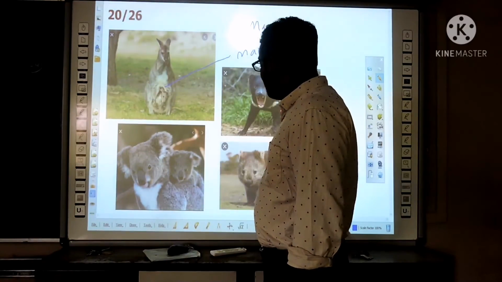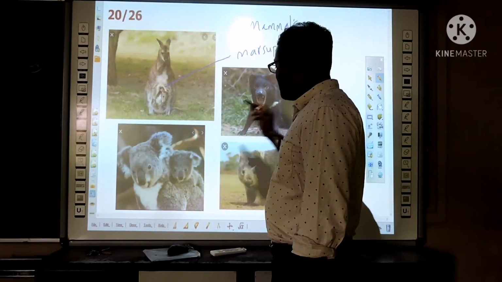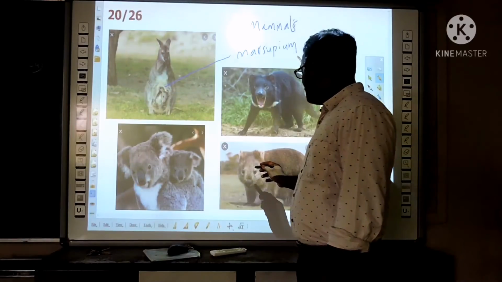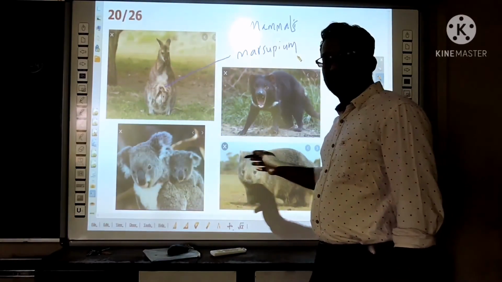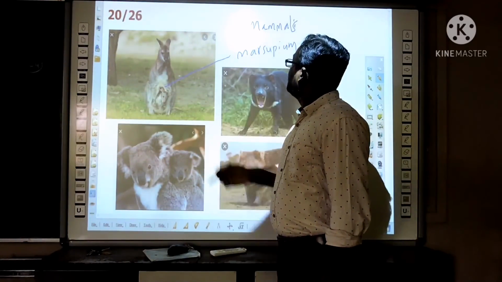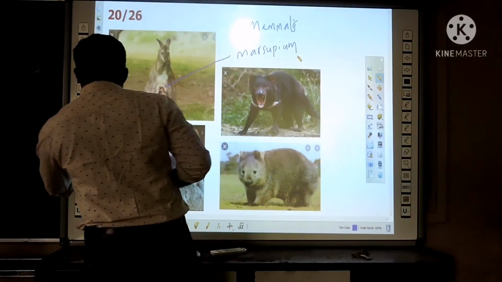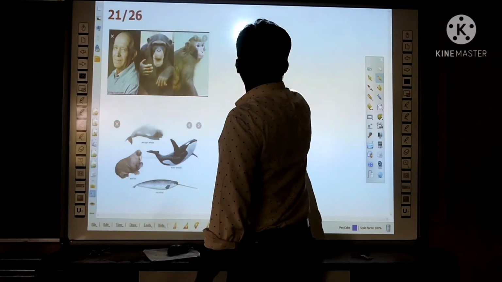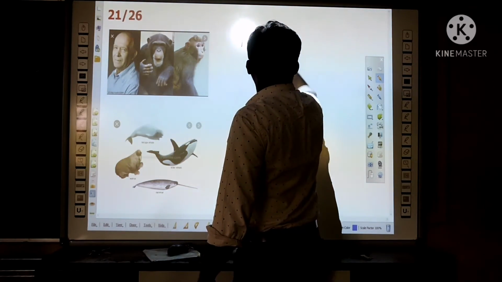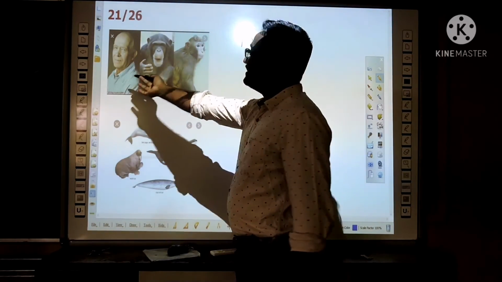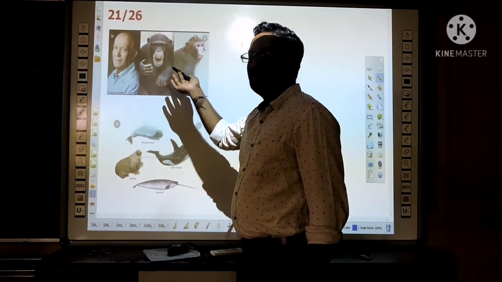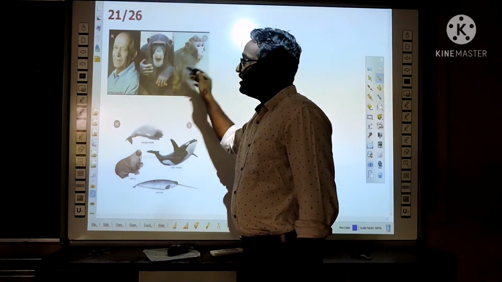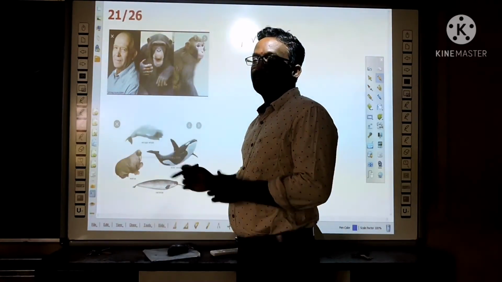Example: Tasmanian devil, koala, wombat. These are some animals in the marsupial group. And the primates, humans. So why is a human beside the monkeys? Because we also belong to that one.